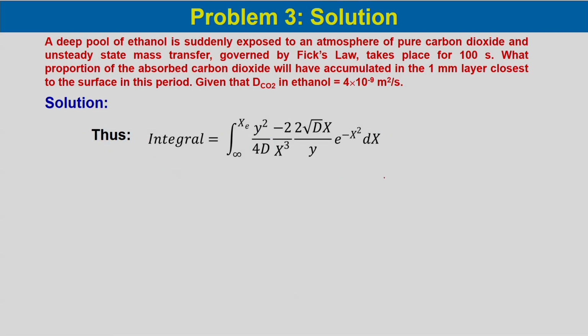So, the integral would be integral from infinity to x of e y square by 4D into minus 2 by x cube into 2 root over D x by y e to the power minus x square dx, and then we can write it as minus y by root over D integral from infinity to x of x to the power minus 2 e to the power minus x square dx.